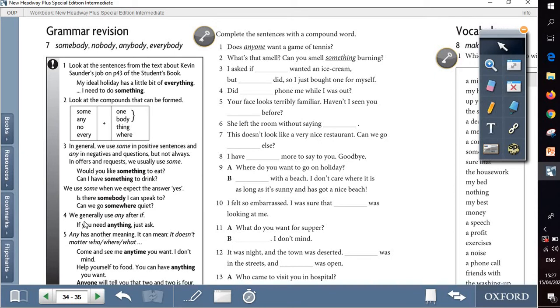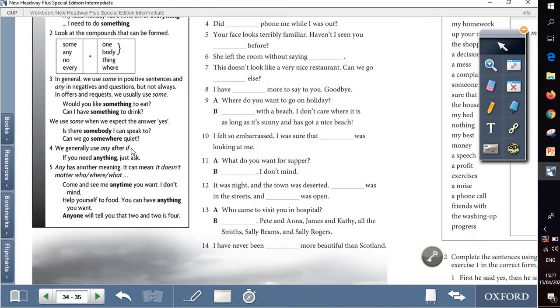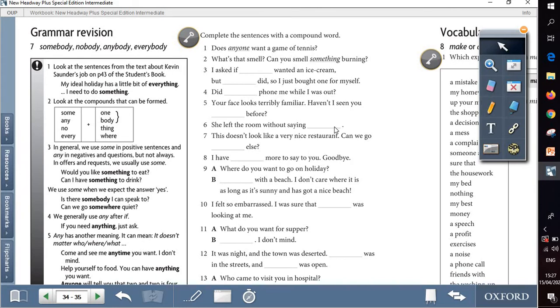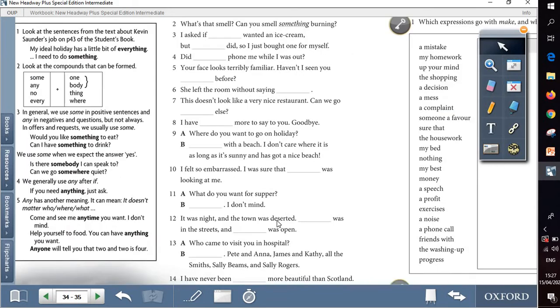So after reading this grammar revision, we will answer the question, which is about completing the sentences with a compound word. Of course, by compound word, we mean these words that are taken from here. So first of all, we must decide what kind of word this compound word refers to.